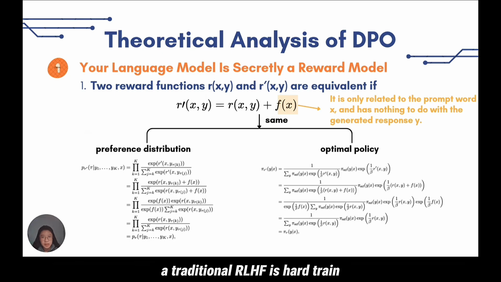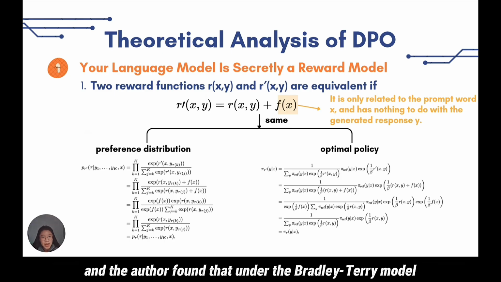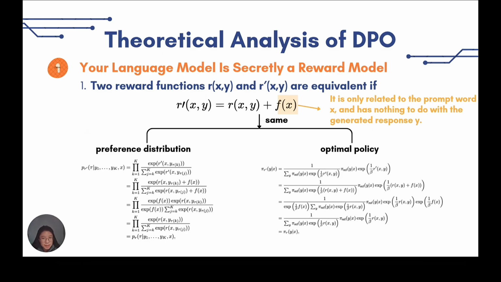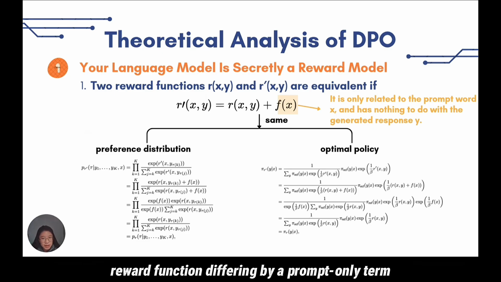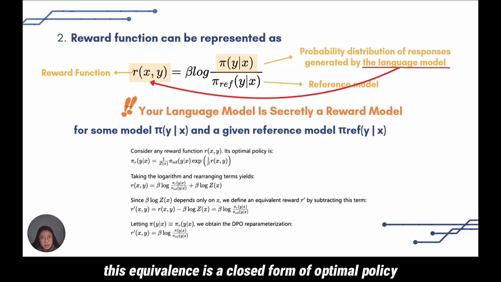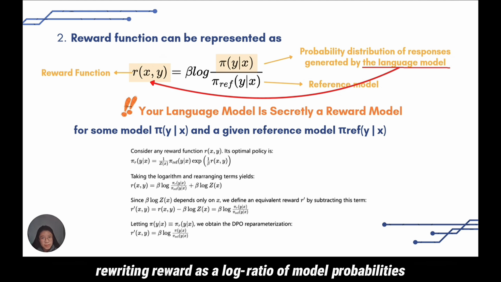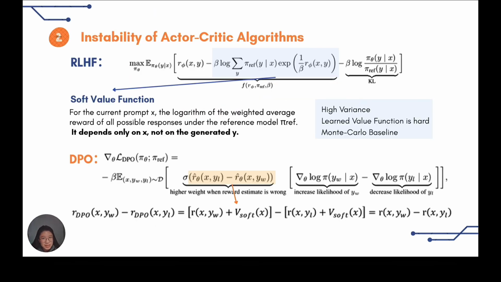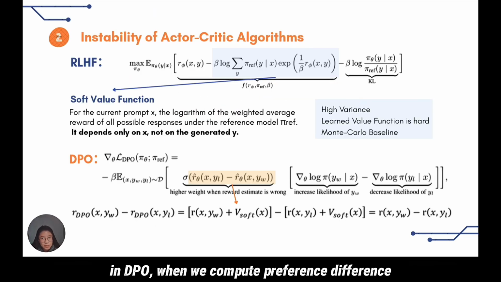Traditional RLHF is hard to train, and the authors found that under the Bradley-Terry model, human preference depends only on reward difference. Mathematically, reward functions differing by a prompt-only term induce the same preference distribution and optimal policy. This equivalence gives a closed-form optimal policy, rewriting reward as a log ratio of model probabilities. So the language model itself is secretly a reward model. In DPO, when we compute the preference difference, the complex normalization term cancels out, so there's no unstable sampling.